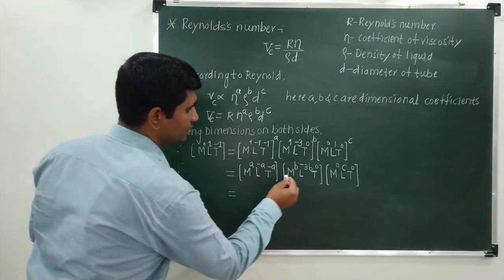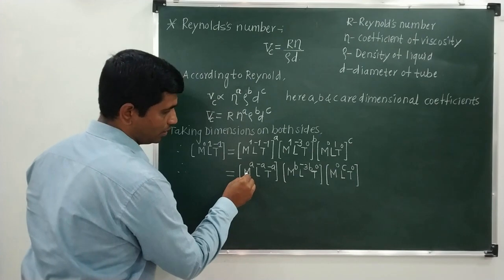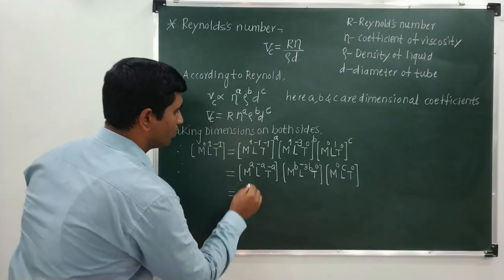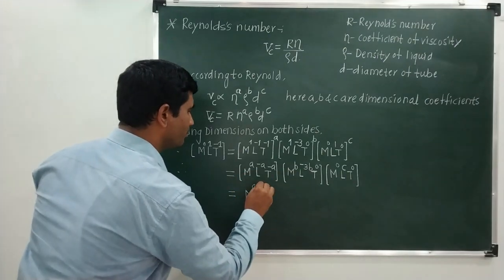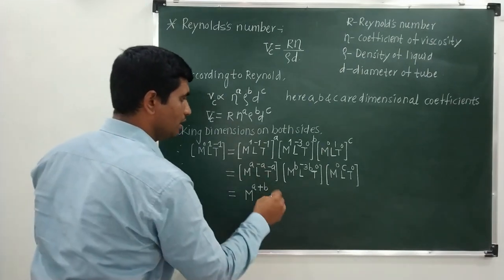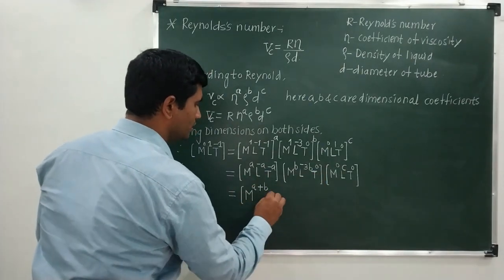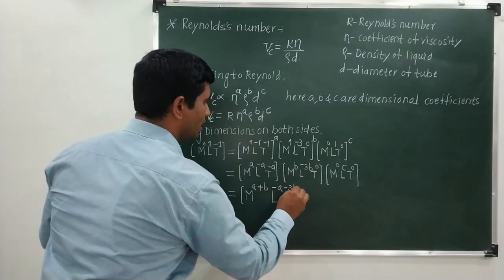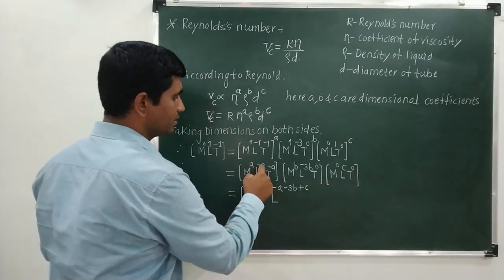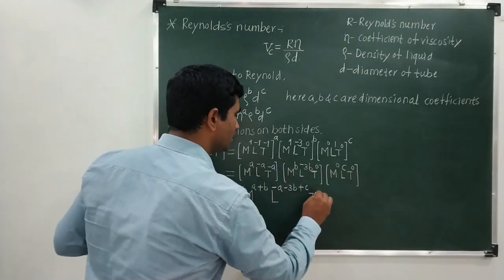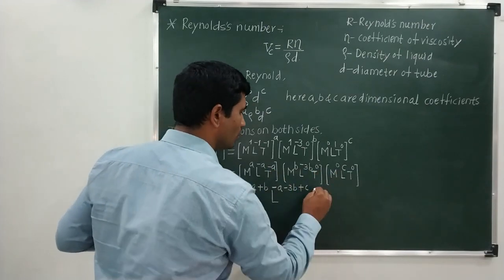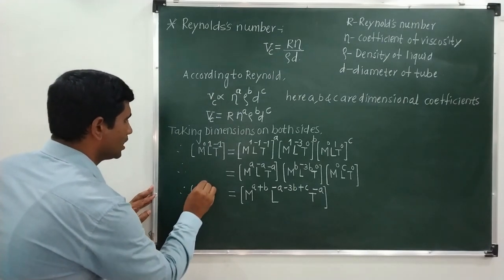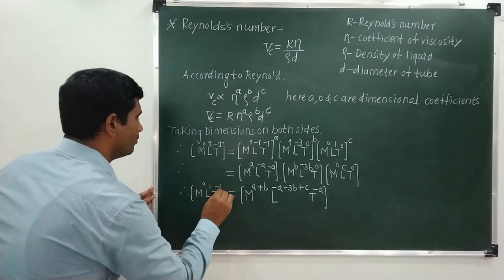This is equal to, now we will just simply take M to the power in one bracket and L to the power in another bracket. So it is M to the power, here it is A, here it is B. So M plus A plus B, and here it is 0. So don't bother about this. L raised to, here it is minus A, minus 3B, and C over here. So it is minus A minus 3B plus C, and T raised to minus A, 0, 0. So it is minus A. So this is equal to M raised to 0, L raised to 1 and T raised to minus 1.